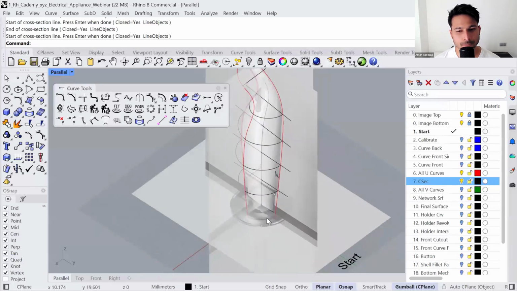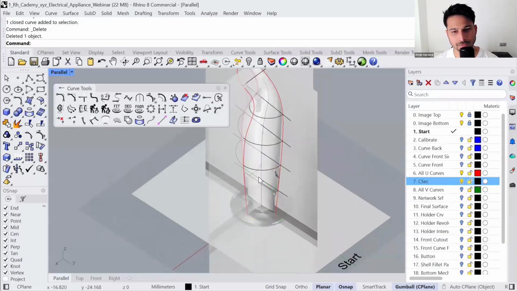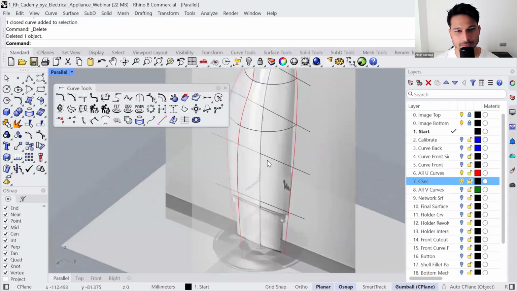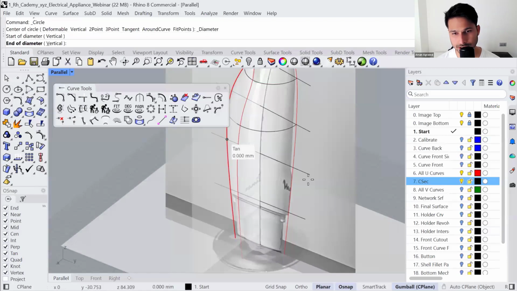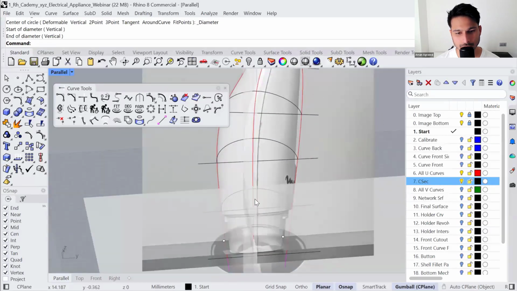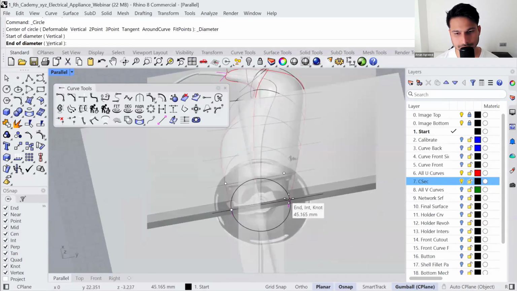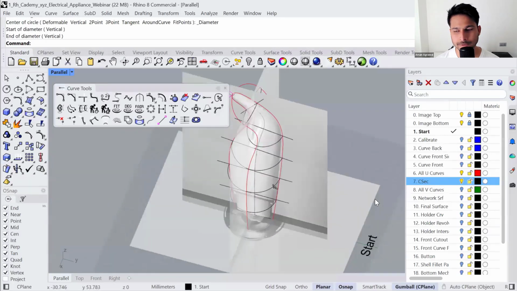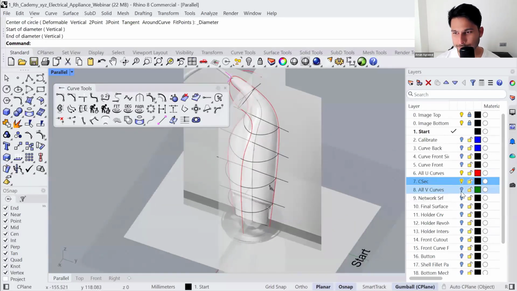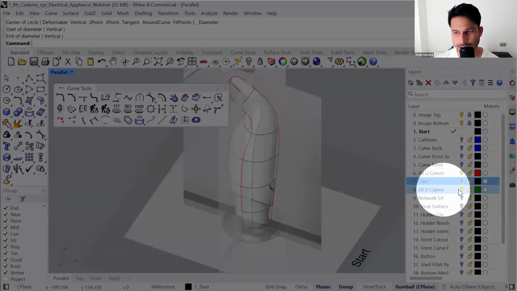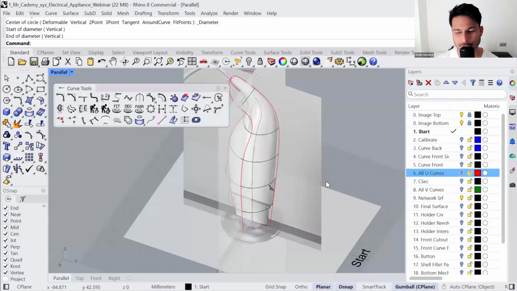For the bottom 2 or 3 profiles, we will probably use the circle command. So in circle command, you have circle from 2 lines, 2 points. This is just to ensure we have more like a cylindrical cross-section towards the end. All right. So these are the final set of curves, and you can unlock the next layer, V curves. Let's unlock the 9th layer and hide everything else. Make sure to hide every other layer.